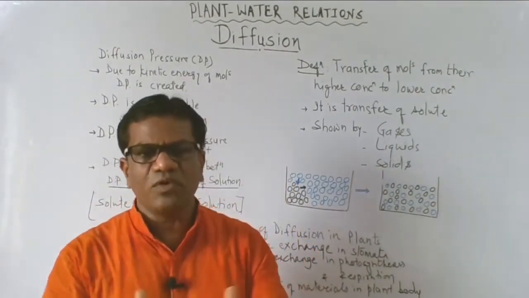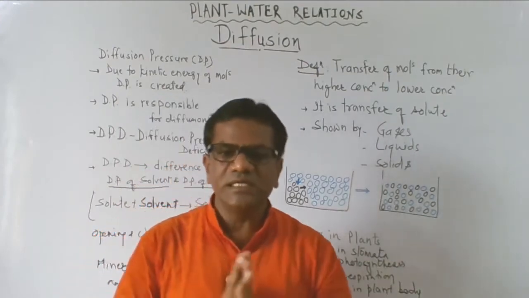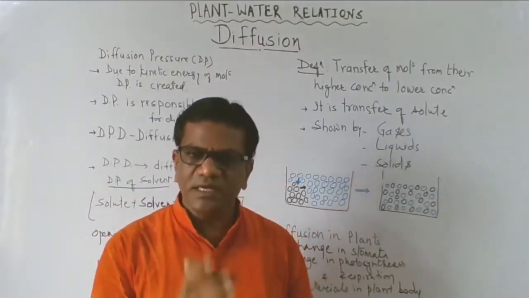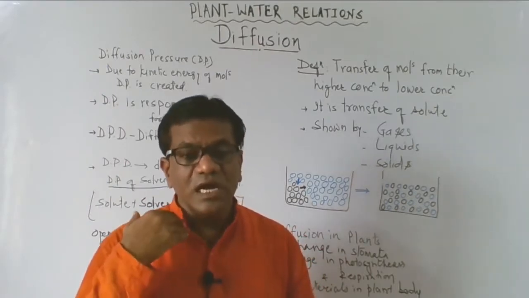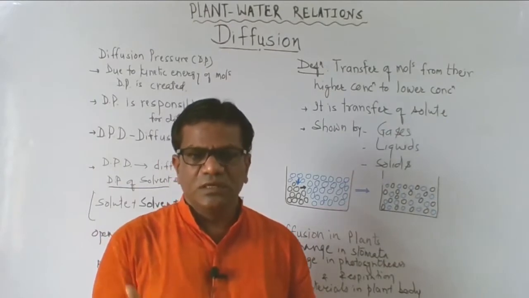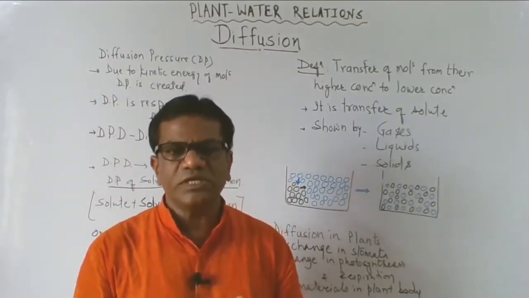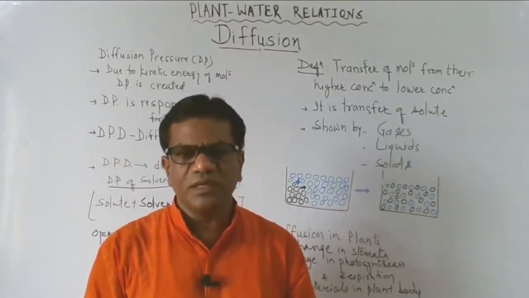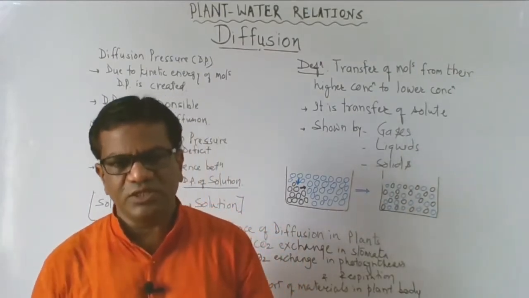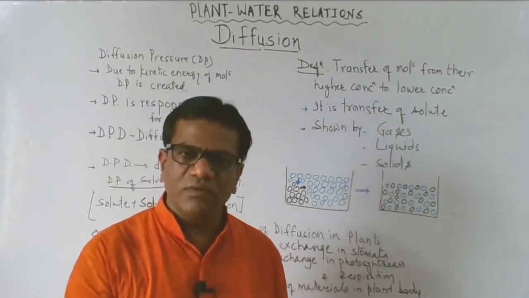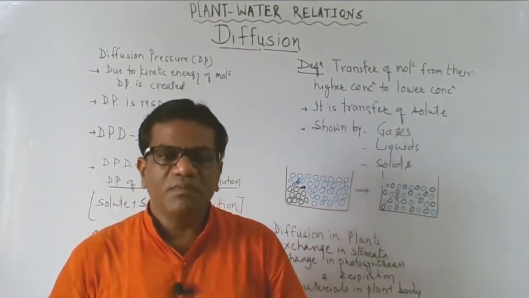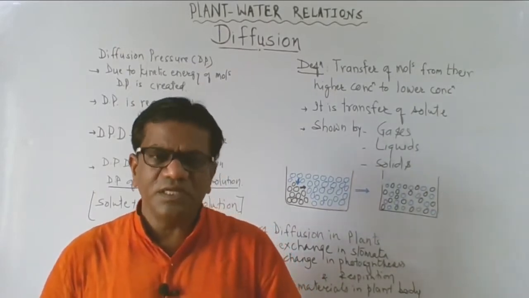Each and every body cell of our body needs respiration, needs energy, and for that it needs O2 and it needs to clean out or ooze out CO2, because continuous aggregation of CO2 is dangerous and it needs to be removed from the cells. Both the gases are exchanged either in lungs or in each and every cell by means of diffusion. So diffusion is very important.